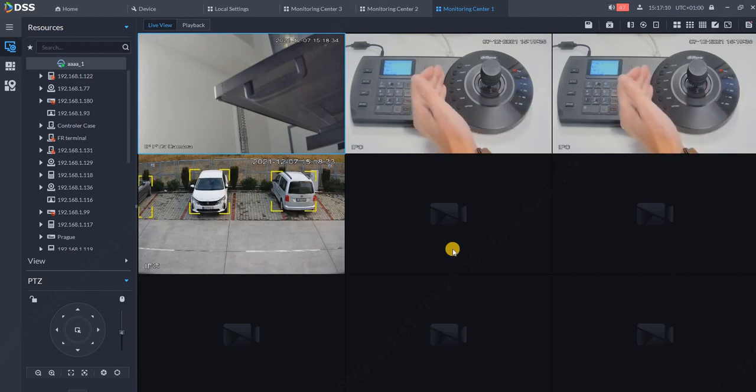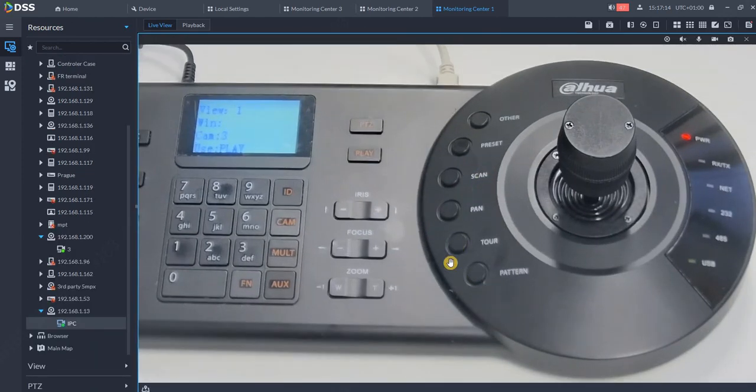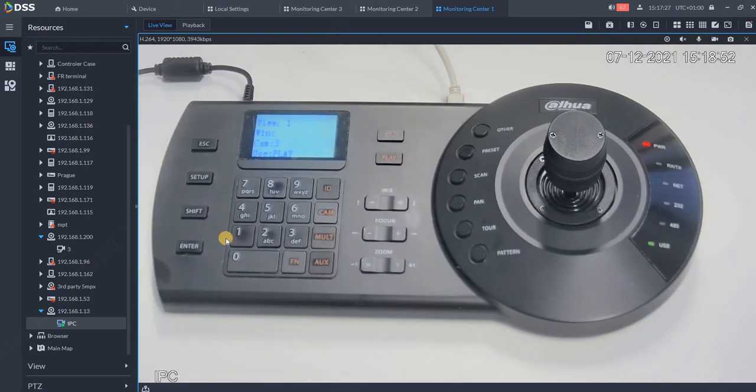Of course, you can also use it for patterns, tours, using the pan tilt zoom of the PTZ, changing the windows, changing the cameras in the views, whatever you want to do. I really recommend testing this joystick in our latest DSS. It's really a pleasure to work with. Thank you very much for watching this video.